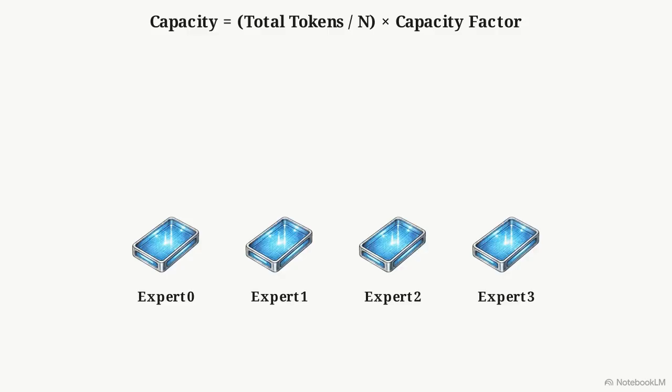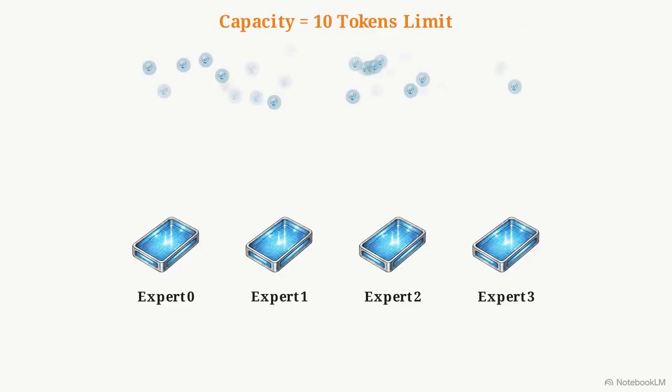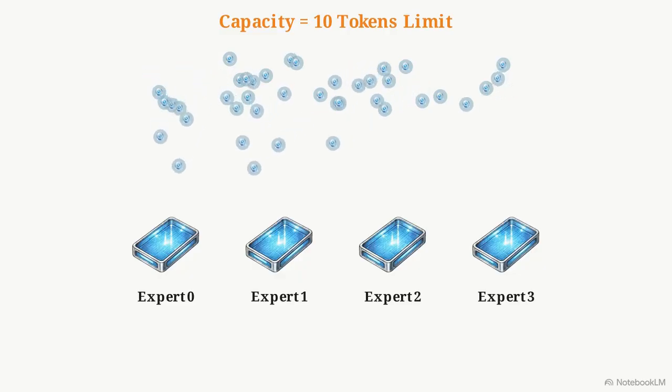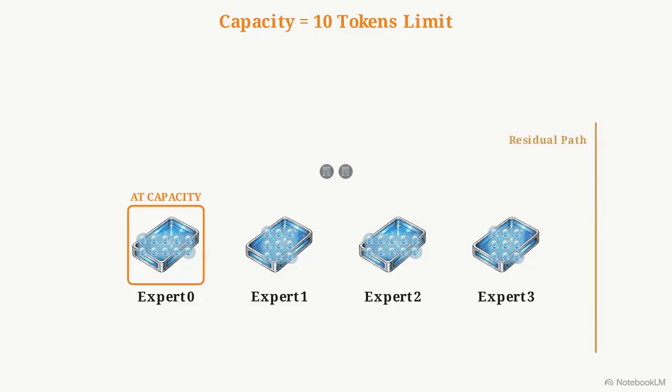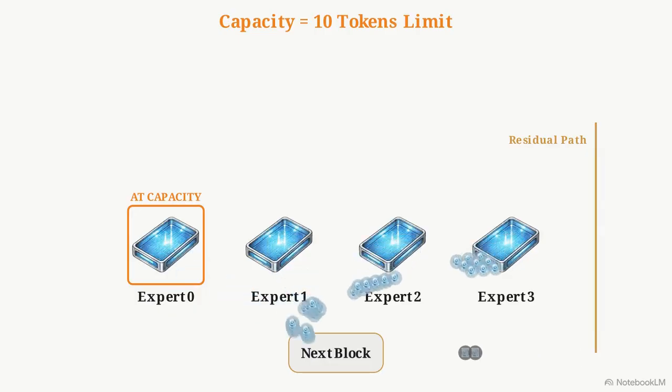A 40-token batch across 4 experts means a 10-token limit per expert. If routing skews, 12 tokens attempt to enter expert 0. The hardware cannot simply expand to accept those extra 2 tokens. This triggers the overflow mechanism. Expert 0 fills its buffer first come, first served. The 2 rejected tokens bounce off and bypass the expert boxes entirely via a parallel residual connection path.